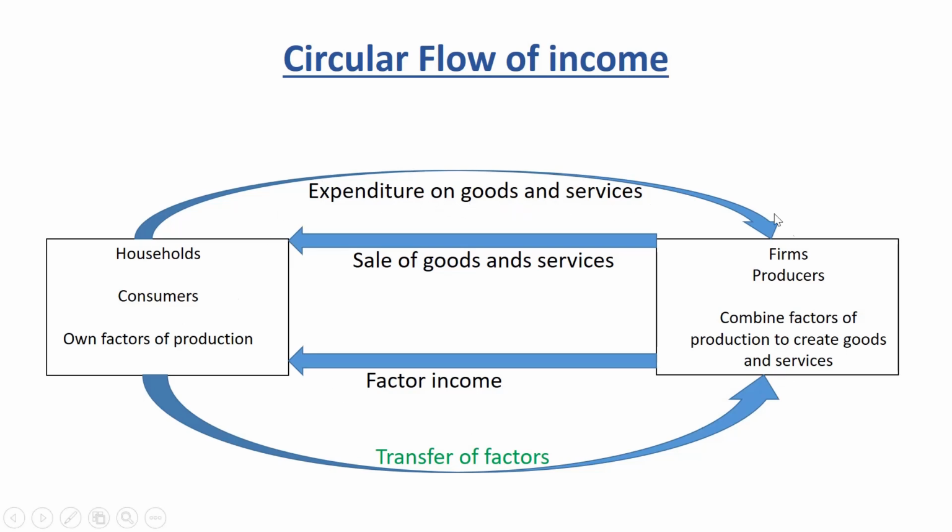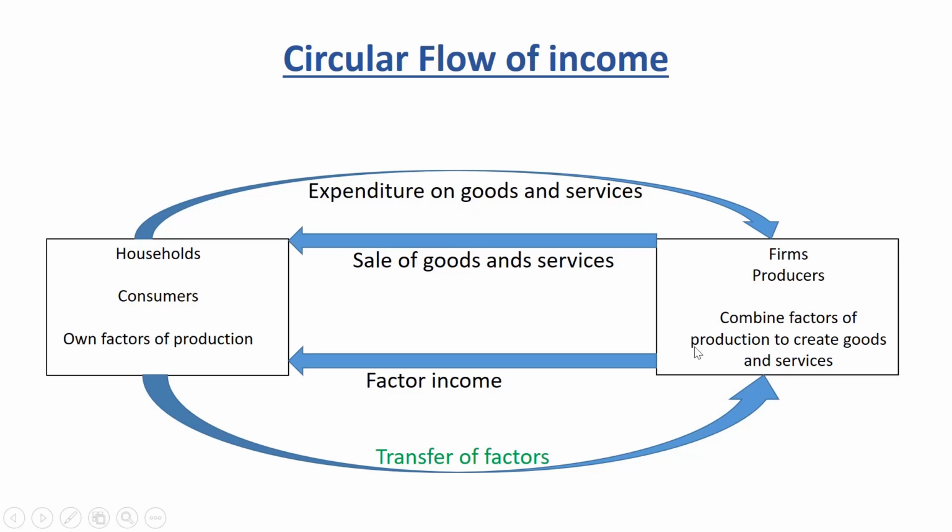This is the circular flow of income. Now, all the income the household will receive from the transfer of factors to firms, they will in turn use all this income on the goods and services that are produced and sold by the firms. And that will go back to the firms in the form of expenditure on goods and services. And the process will start again.